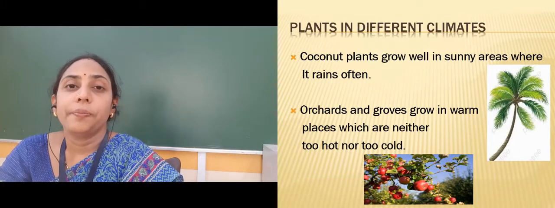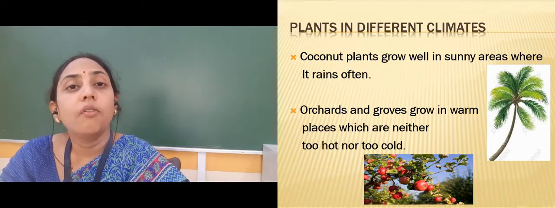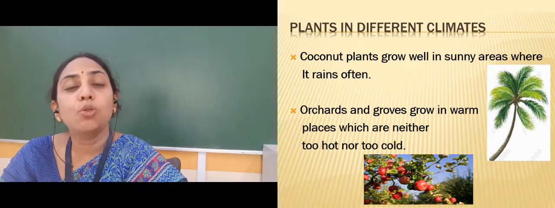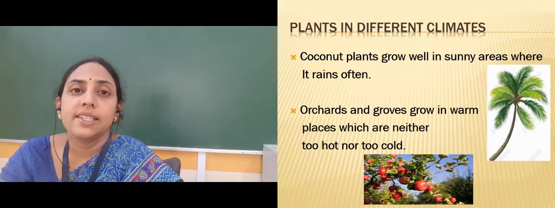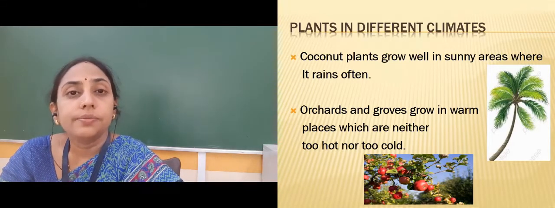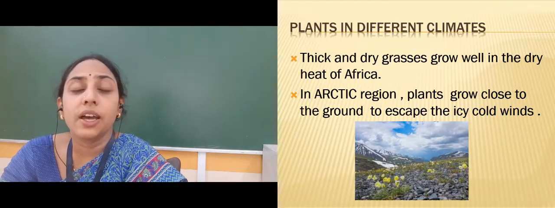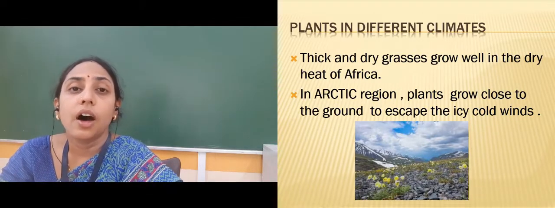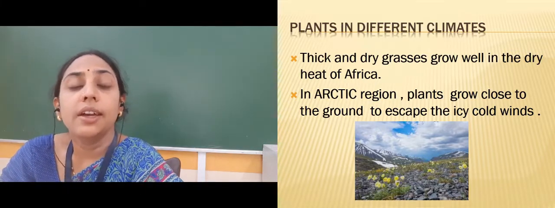Same way, orchards and groves grow very well in warm places. Warm means neither too hot nor too cold, somewhat warm. In those places they grow very well. Orchards and groves means the plants of different fruits. If we see long and thick grass, you can find this type of grass in the hot African regions. They grow very well in hot African regions.